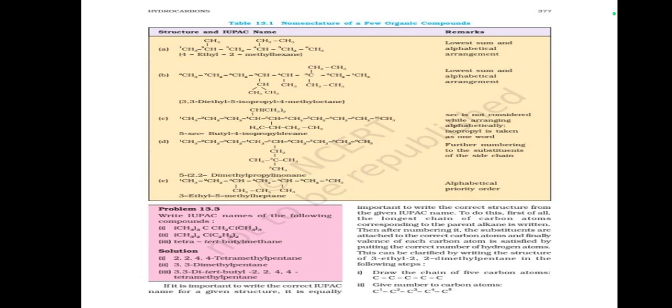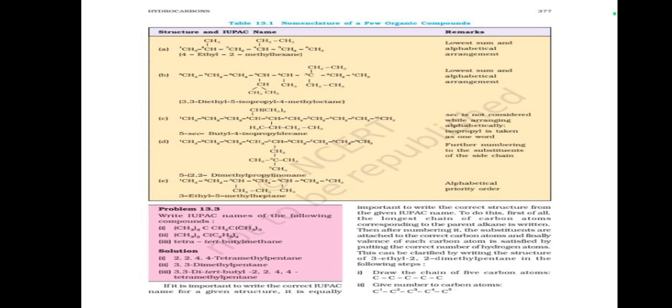Table 13.1 Nomenclature of a few organic compounds, structures and IUPAC names. 2-methylhexane, lowest sum and alphabetical arrangement. 3,3-diethyl-5-isopropyl-4-methyloctane. 5-secondary butyl-4-isopropyldecane. 5-(2,2-dimethylpropyl)nonane. 3-ethyl-5-methylheptane.